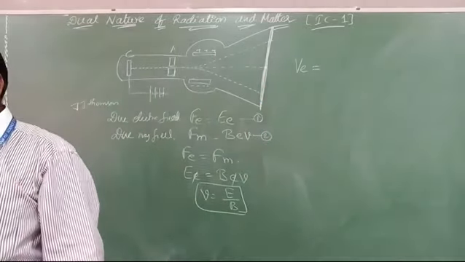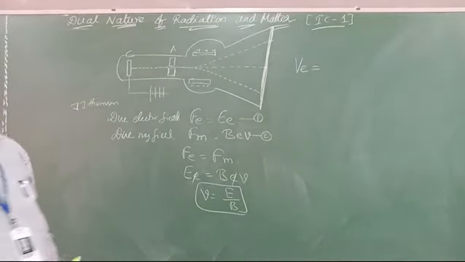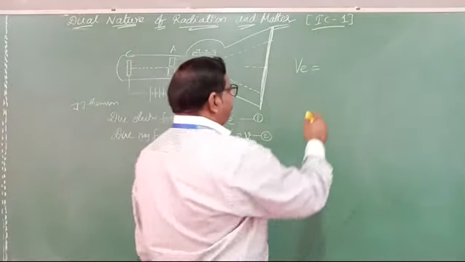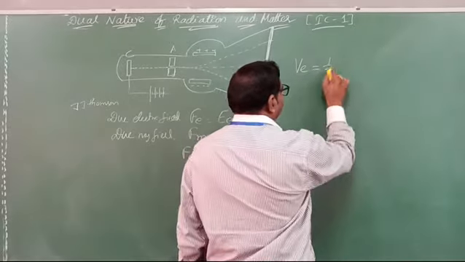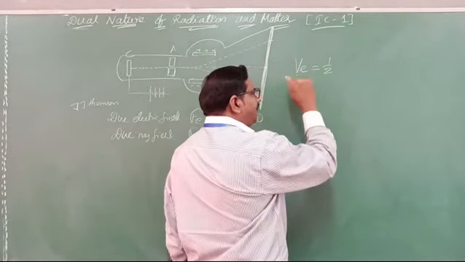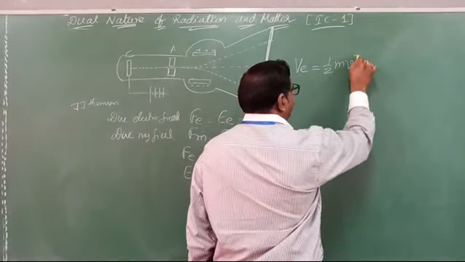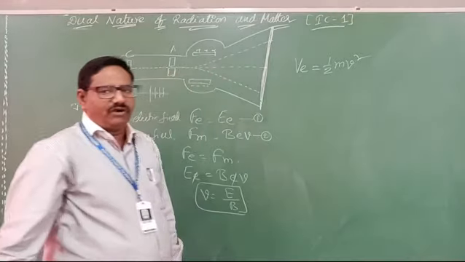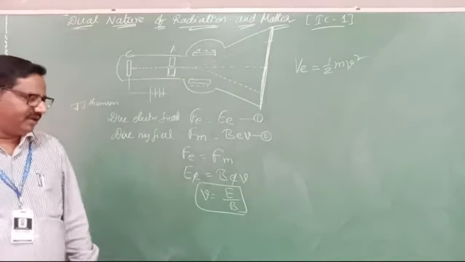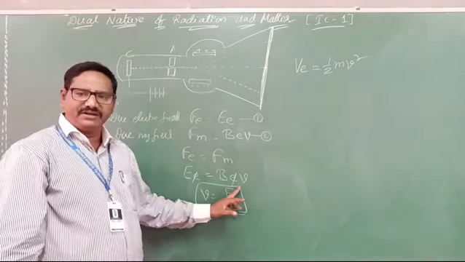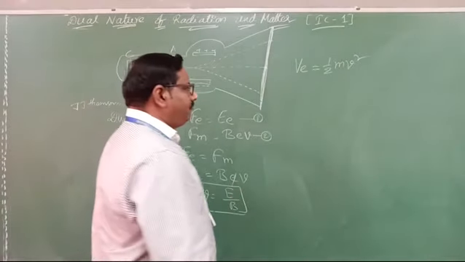Say yes or no? So what is the kinetic energy equation? It is nothing but half mv square. So irrespective of this high potential only it will happen. Then V equal to what we can write, half mv square. Already here we measured the velocity. What is it? E by B.